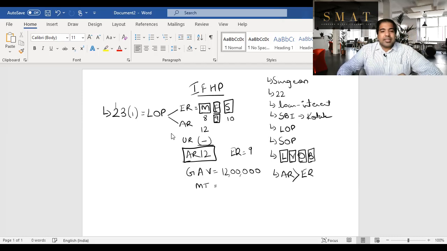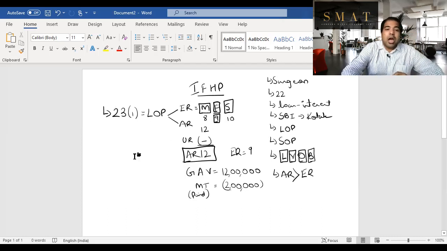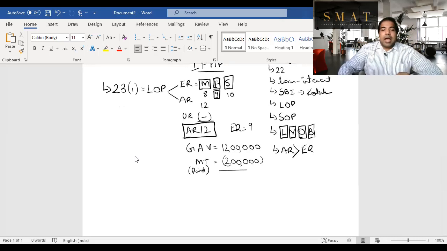Municipal tax you can minus, let's say municipal tax was 2 lakh rupees, only when you paid. So municipal tax is only on payment basis. If you paid last year's municipal tax this year, then you will get the deduction this year also for last year's municipal tax that you paid this year. So however much you paid, doesn't matter for which year, you get a reduction of that. And whatever you get after the minus is called the NAV, that is the net annual value.